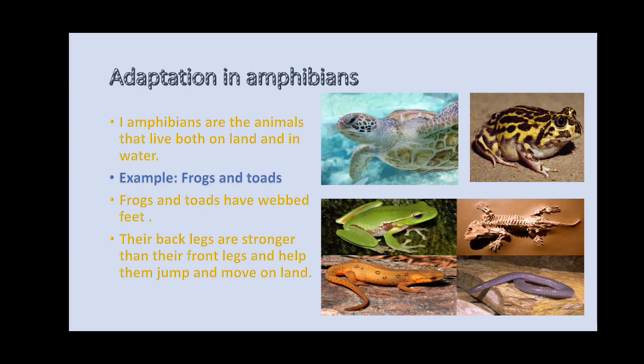But completely, it means only toads and frogs. Frogs and toads are the examples of amphibians. They have adaptations to live both on land and in water. But what kind of adaptations do they have? Let us see.